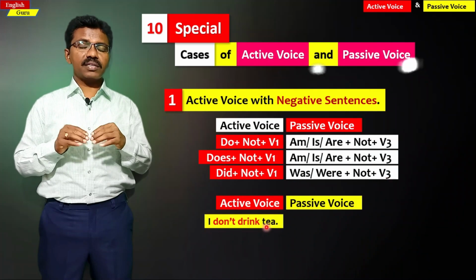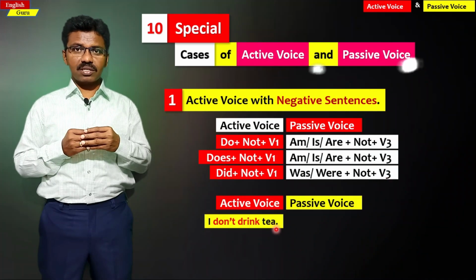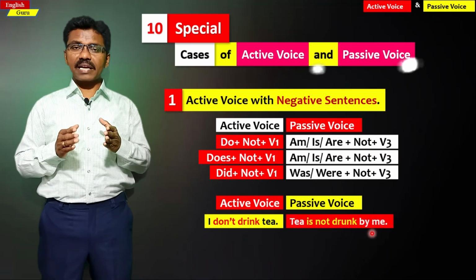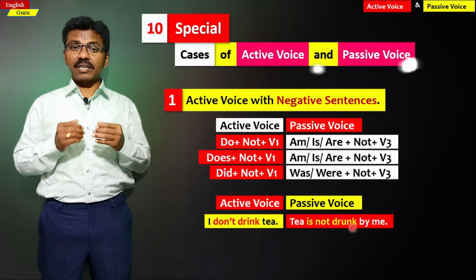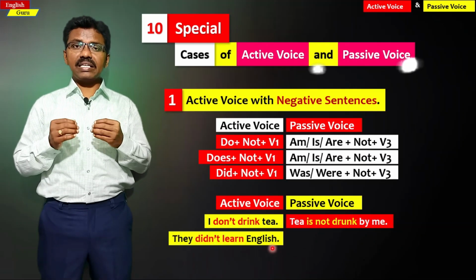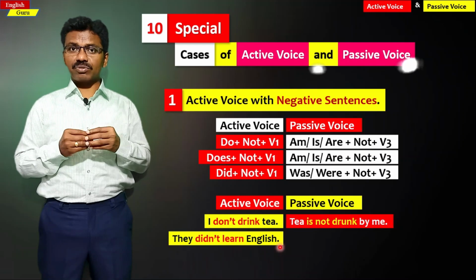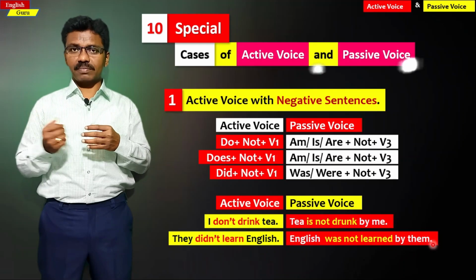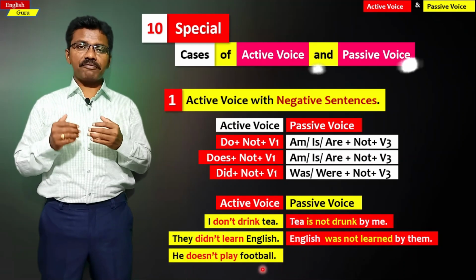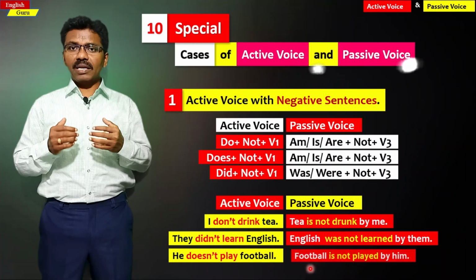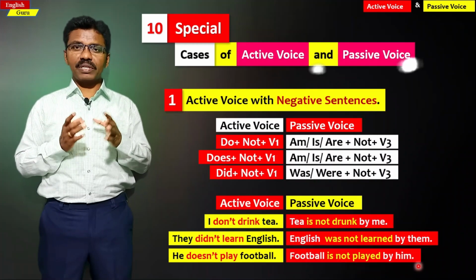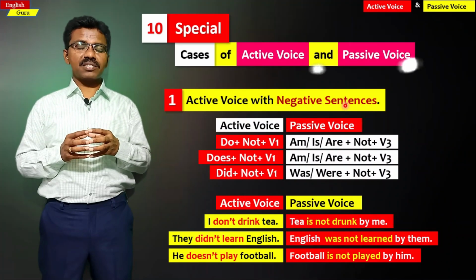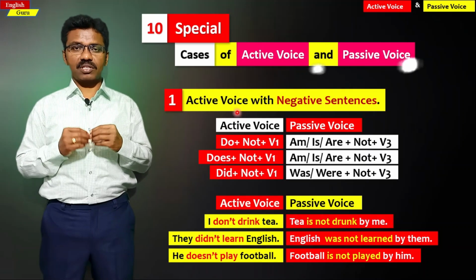I don't drink tea. It is an active sentence. Here tea is not drunk by me. So don't drink has changed as is not drunk. And the next sentence, they didn't learn English. That is active structure. The passive structure is English was not learned by them. Next sentence, he does not play football. Football is not played by him. So when the negative statement is there in the active structure, this is how a sentence is changed to passive structure. This is the first one.